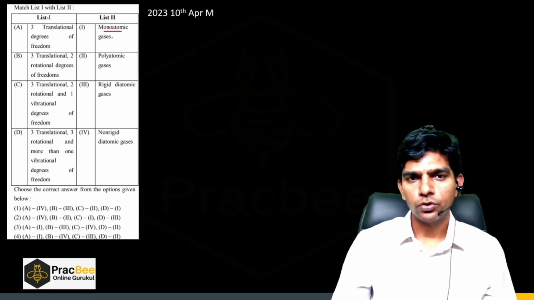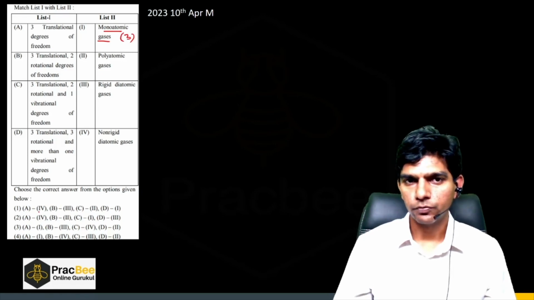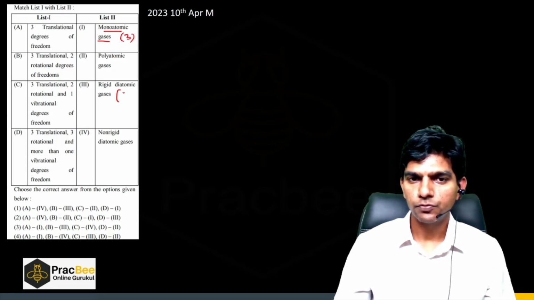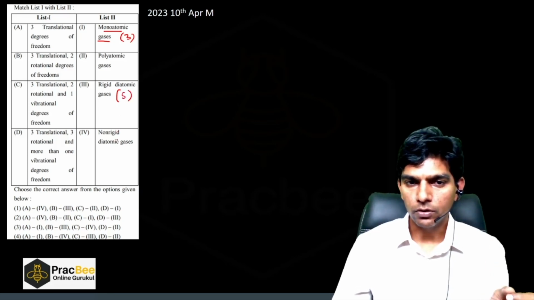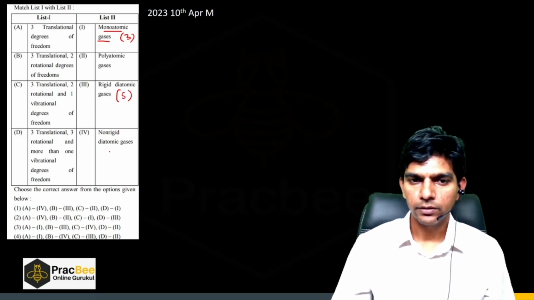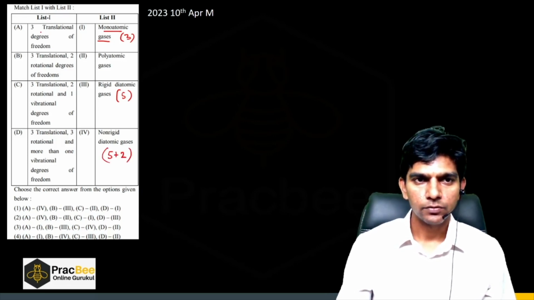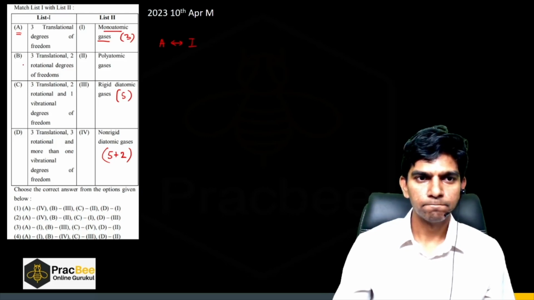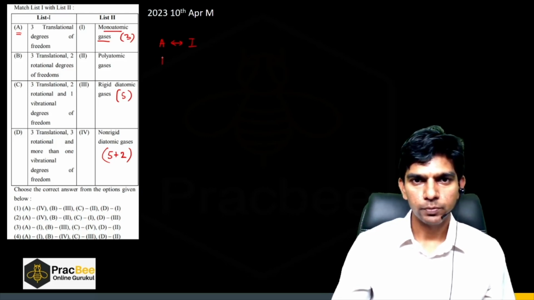If you talk about monoatomic gas, we know that monoatomic gas has 3 translational degrees of freedom. Polyatomic gas, okay, let us say rigid diatomic. Rigid diatomic has 5, 3 plus 2. Non-rigid diatomic will be having 5 plus 2, 7. So can we see? A corresponds to 1, 3 plus 2. So B corresponds to 3.